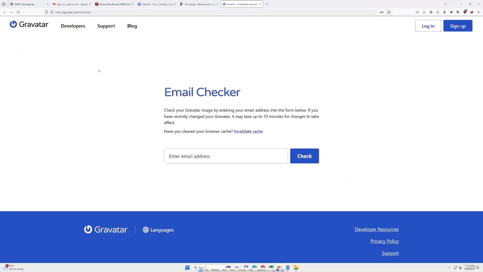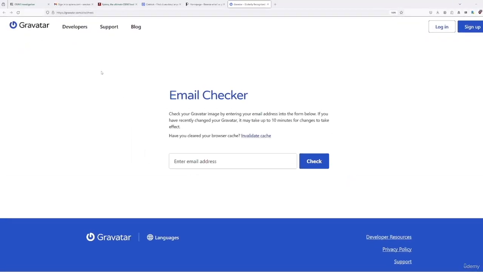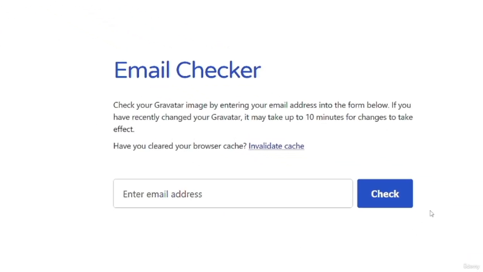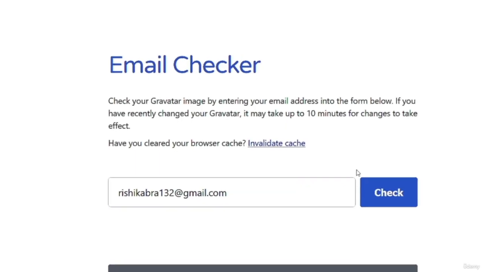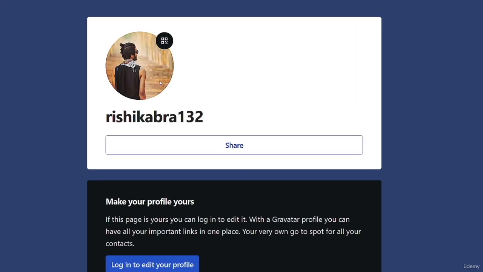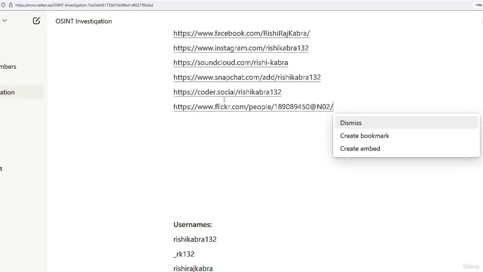The last thing that I would like to show you is an email checker by Gravatar to check whether an email address is registered on Gravatar or not. So you'll find the link in the resources of this lecture. Now let me add the email address and then say check. And we can see Rishi Kabra Gravatar account. So I can copy the profile URL and put it in a new tab. And as you can see, this is his profile URL. I'm going to copy it and put it in my notes.